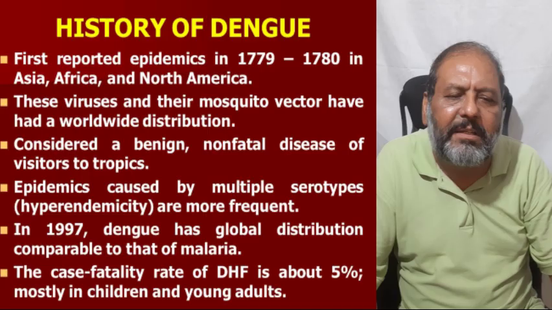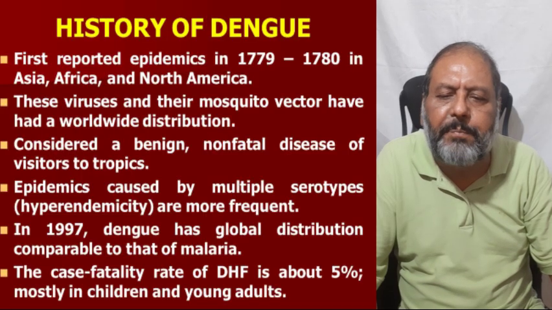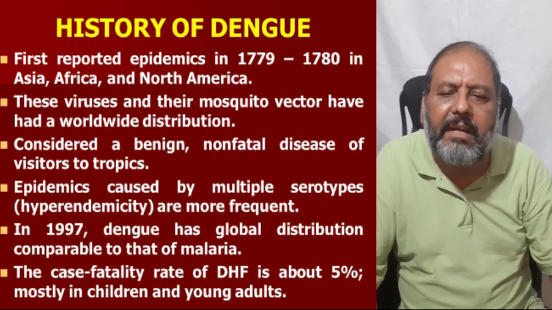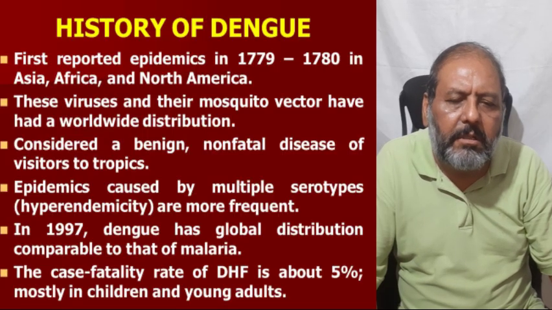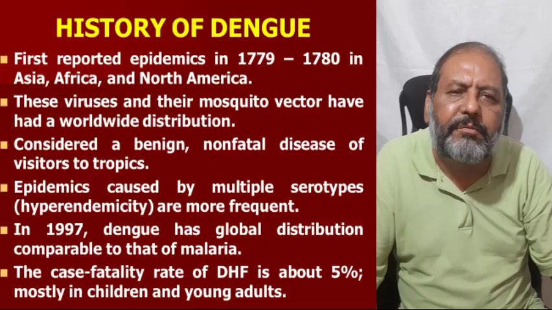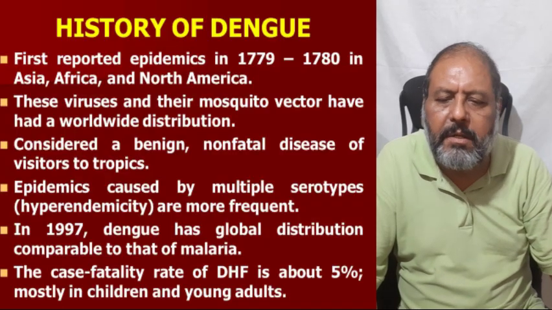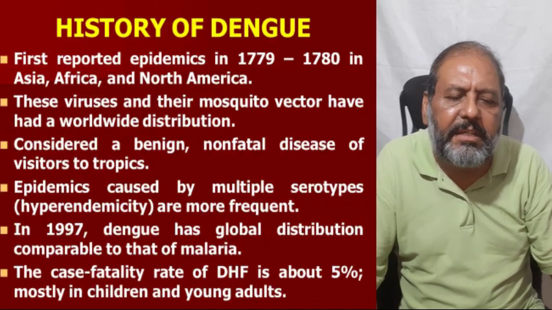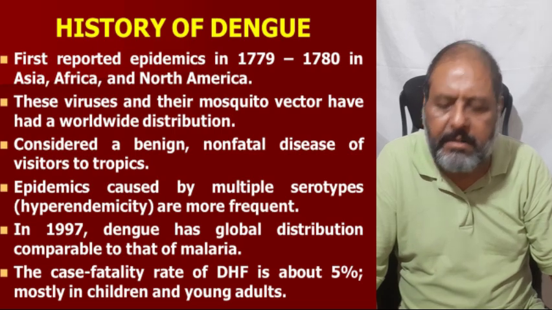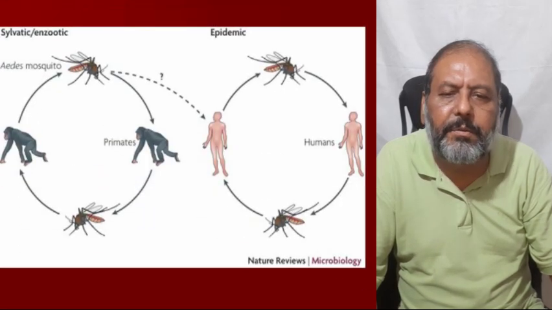Epidemics caused by multiple serotypes, hyperendemicity, are more frequent. In 1997, dengue had global distribution comparable to that of malaria. The case fatality rate of DHF is about 5%, mostly in children and young adults.